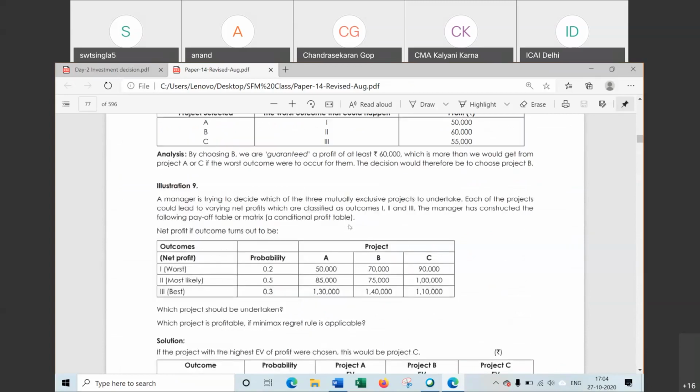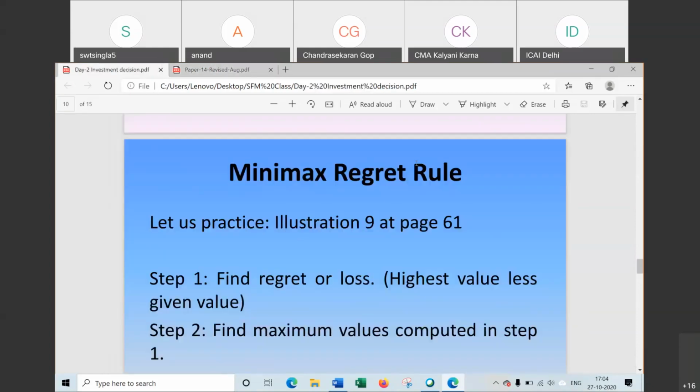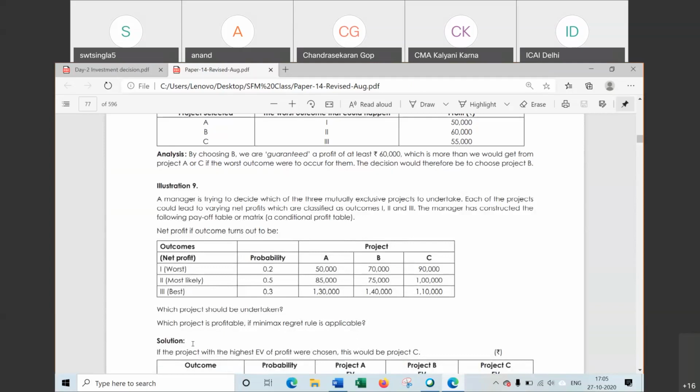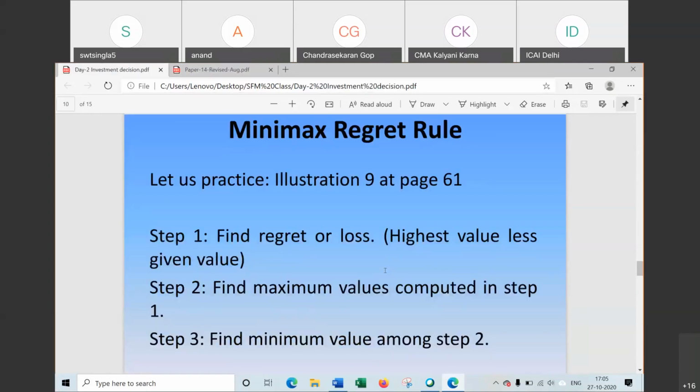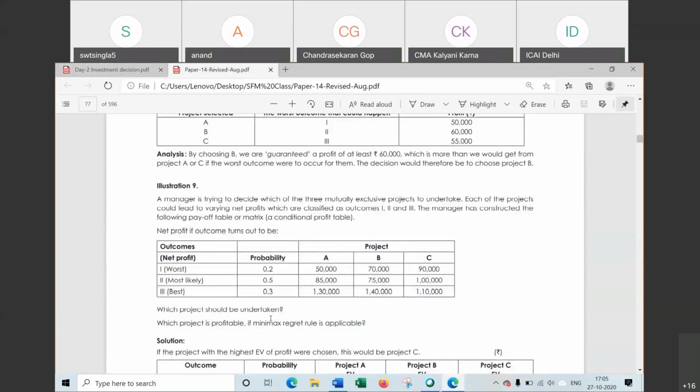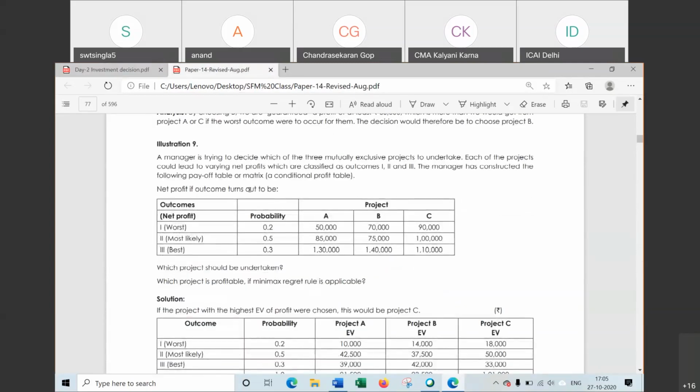That is related to minimax regret rule. Minimax regret rule. Now how to use this method to take the decision? First we will read the question. One single question is there, and this question has been asked in the exam. Year actually I don't remember, that's why I forget the year, but might be I have written here. ये कब पूछा है? Anyway, this question has been asked, and it is the only one question for this rule, minimax regret rule.